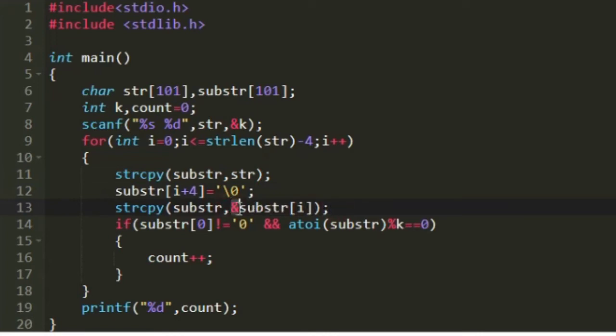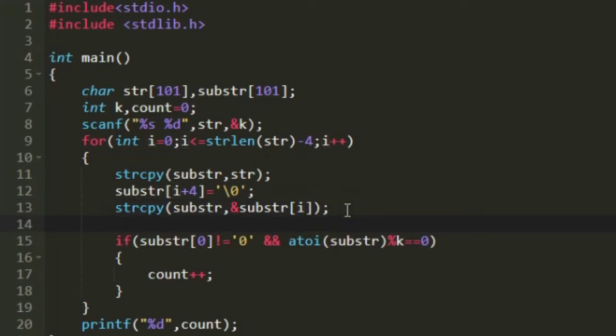So here I am using ampersand substr of I. What this does is remove all the characters present before the index I. Let us see an example. Again let us consider a character array with characters 1, 2, 3, 4 and 5. Now if we use the operation ampersand substr of 1, so instead of I, let us assume the value of I is equal to 1, then ampersand substr of 1 would be the characters from index 1, that would be 2, 3, 4, 5. The character 1 will not be considered because it is present at index 0.